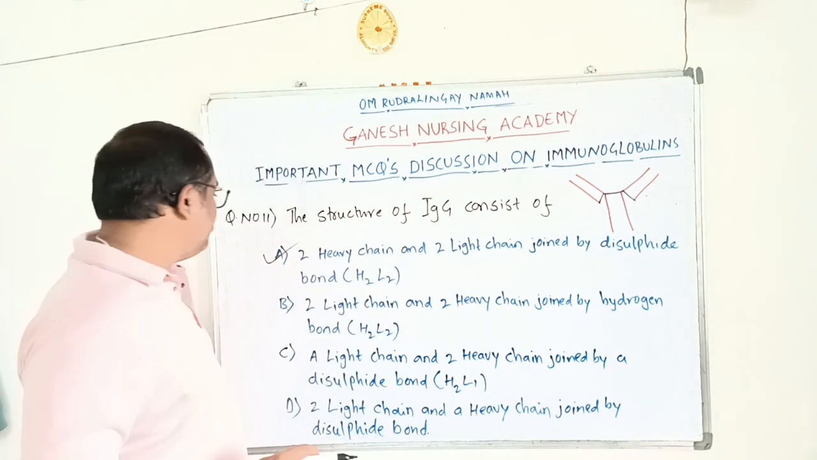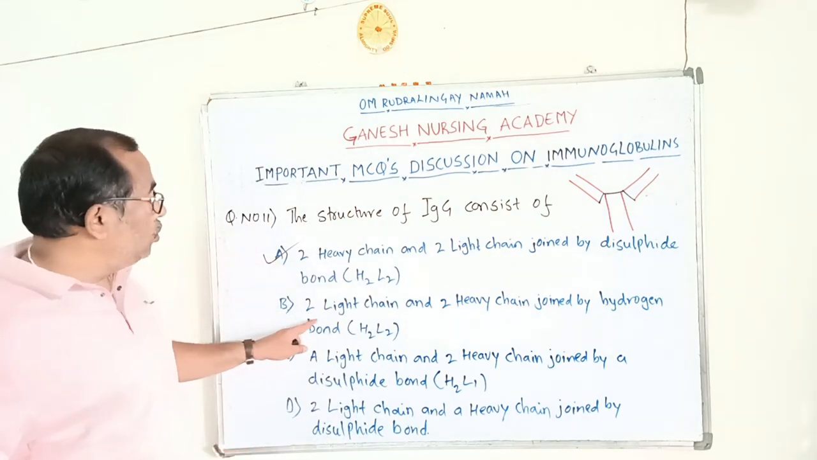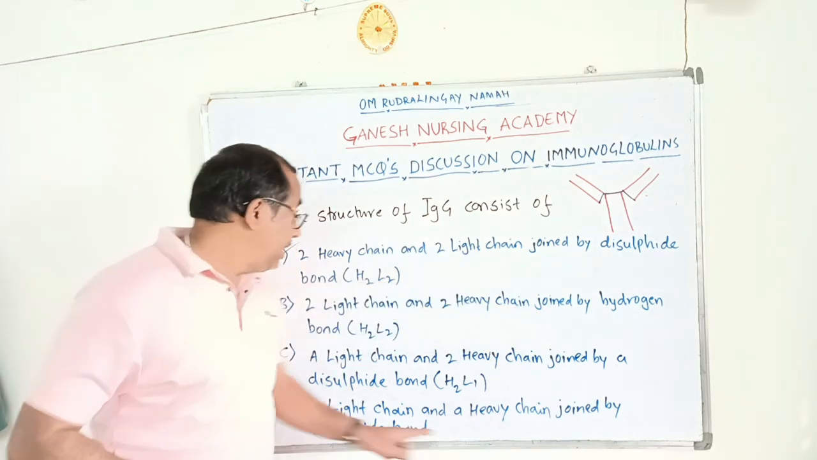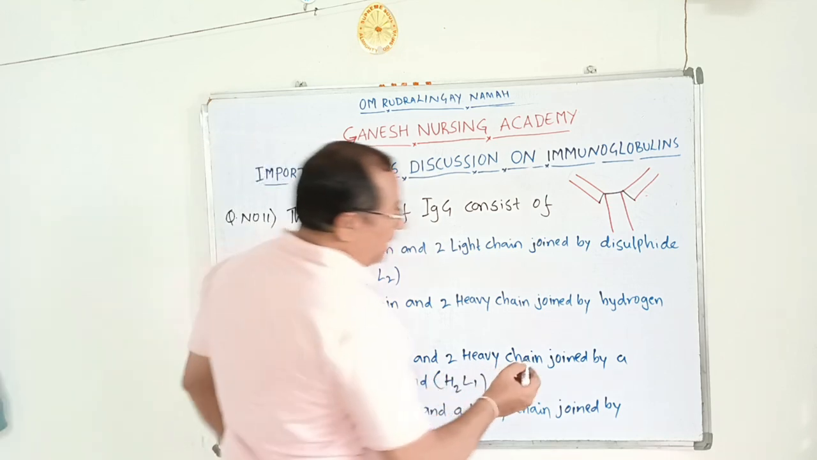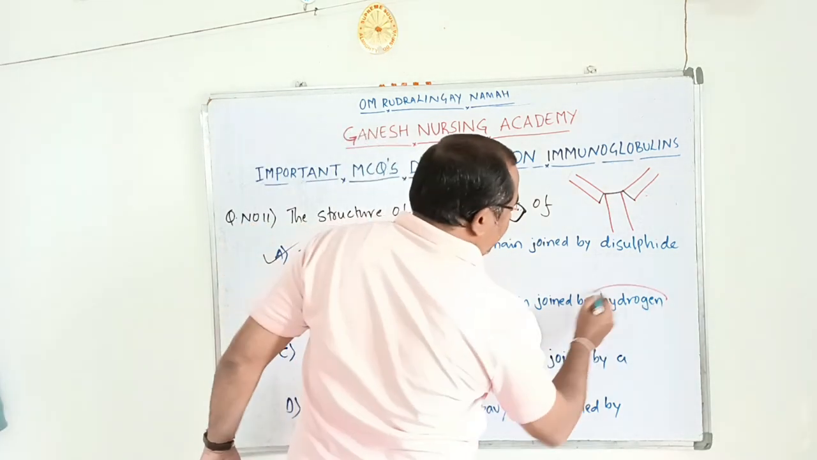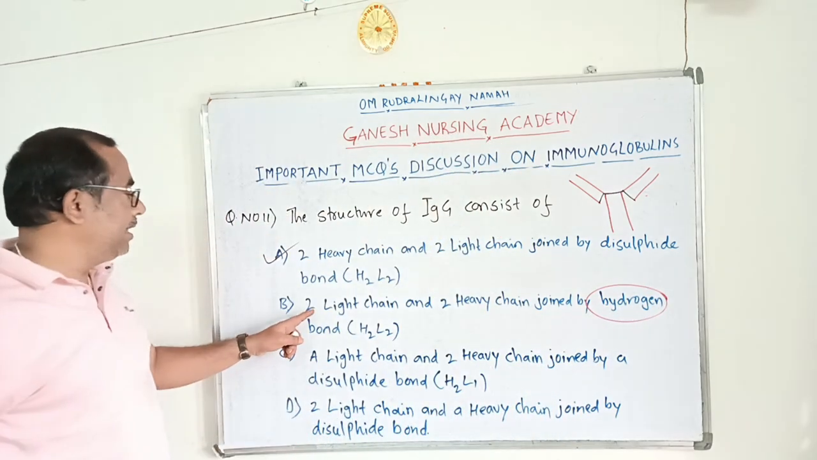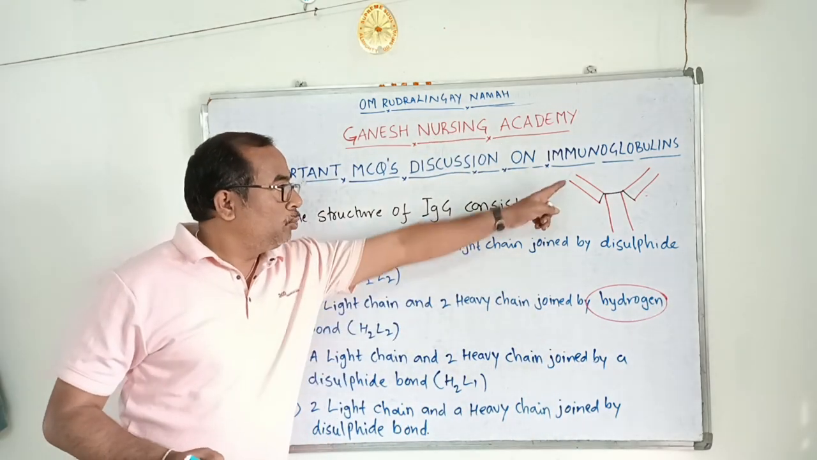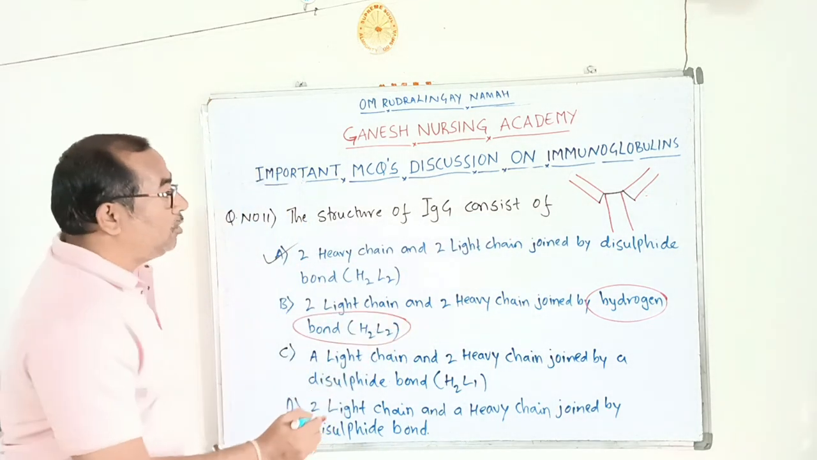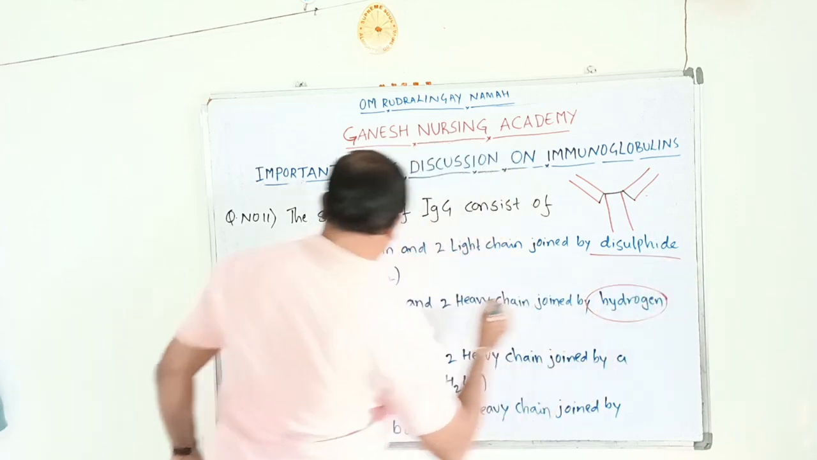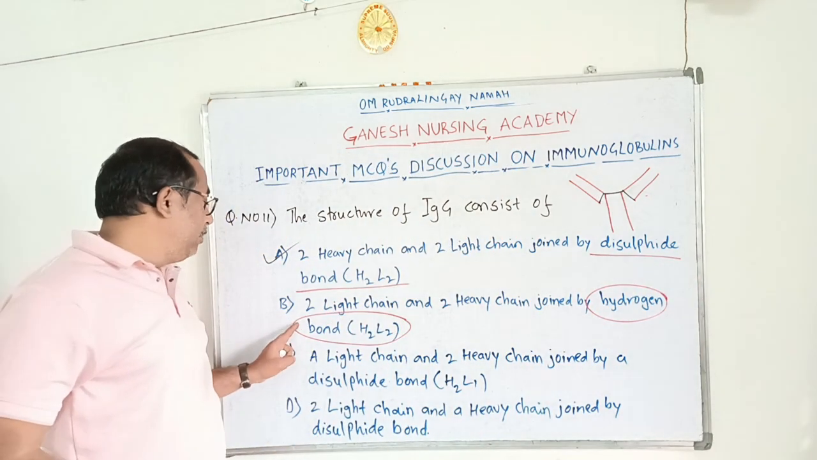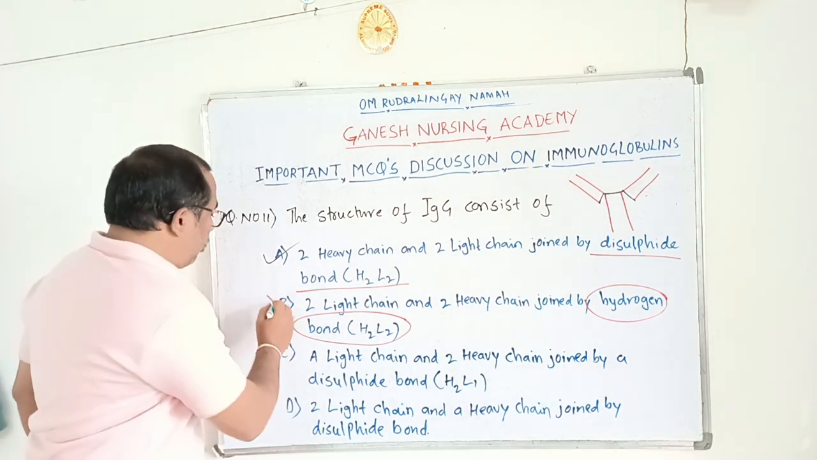Option B says that there are 2 light chains and 2 heavy chains joined by the hydrogen bond. Because they mention the hydrogen bond, it is a wrong option. They have given the chain structure correctly, 2 light chains and 2 heavy chains, but they are not joined by the hydrogen bond. They are joined by the disulfide bond. Because of this, the bond is improper and the option is wrong.